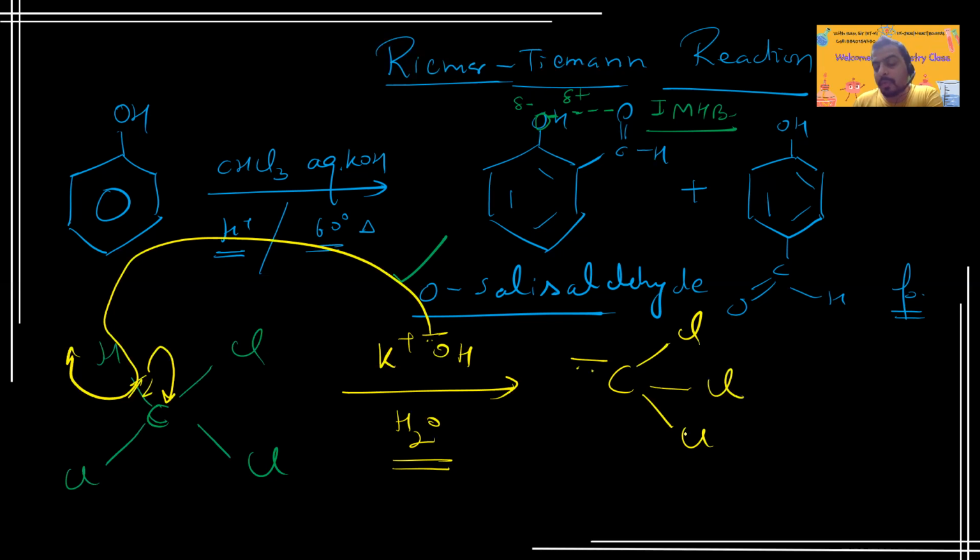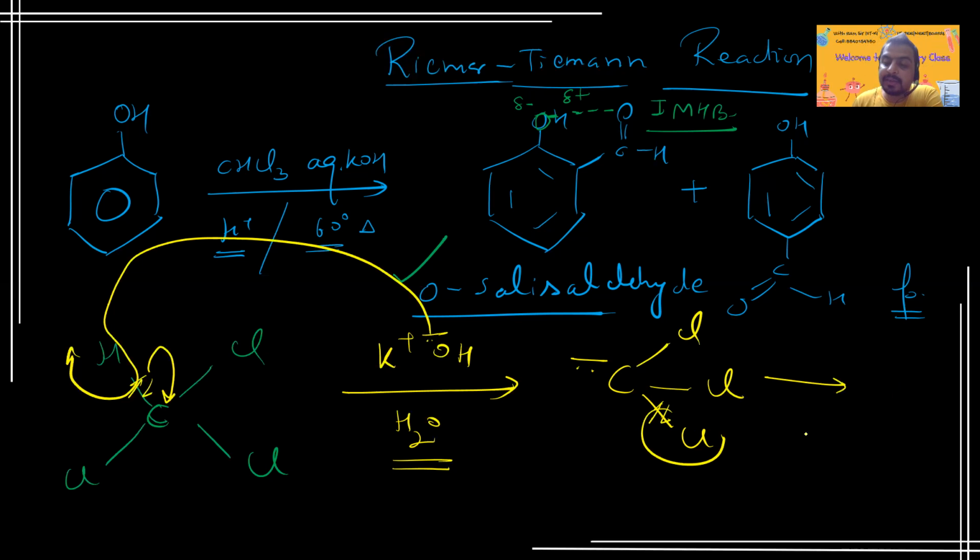Now you understand that chlorine is highly electronegative and a better leaving group, so it wants to leave. Chlorine will leave and take both electrons of this bond away with it. So what happens?